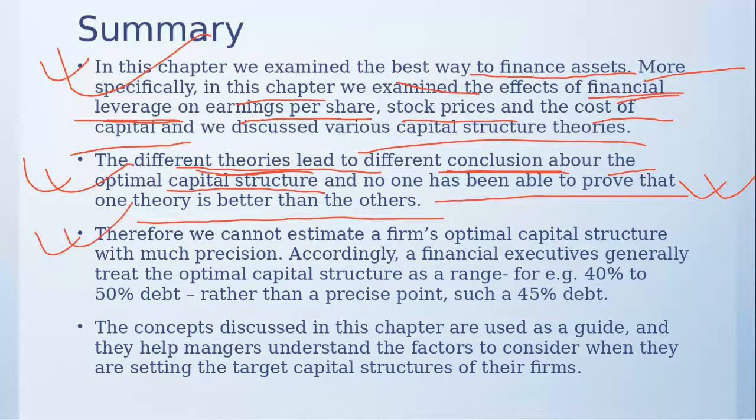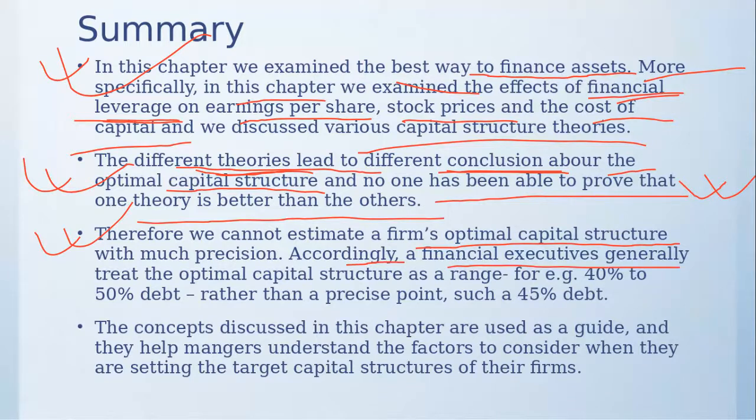Therefore, we cannot estimate a firm's optimal capital structure from the mind. We can find a range, like 40, 50, or 50, 60. But we cannot say as a hard and fast rule that if you are a restaurant, then your debt equity ratio must be 10 to 90. You have to work out the debt equity ratio for each company individually, according to the tailor-made information they have, and only according to that can you find the optimal capital structure.